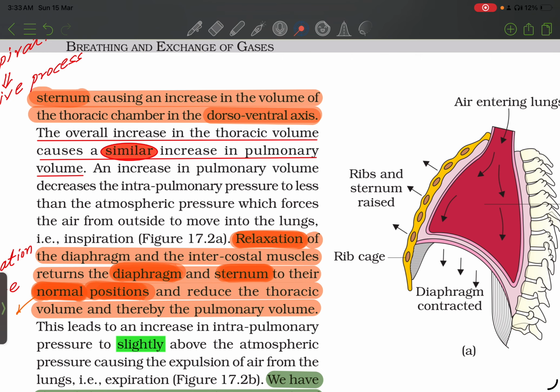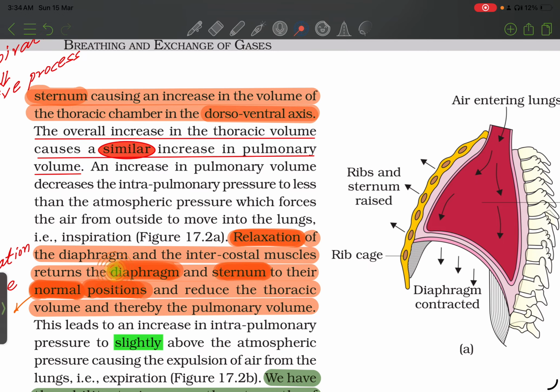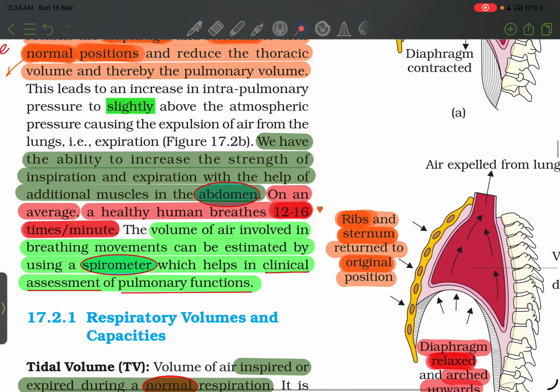That is inspiration. The relaxation of the diaphragm and the intercostal muscles returns the diaphragm and sternum to their normal or original position, and reduces the thoracic volume and thereby the pulmonary volume. This leads to an increase in intrapulmonary pressure to slightly above the atmospheric pressure, causing an expulsion of air from the lungs, that is expiration. We have the ability to increase the strength of inspiration and expiration with the help of additional muscles in the abdomen. On an average, a healthy human breathes 12 to 16 times per minute.